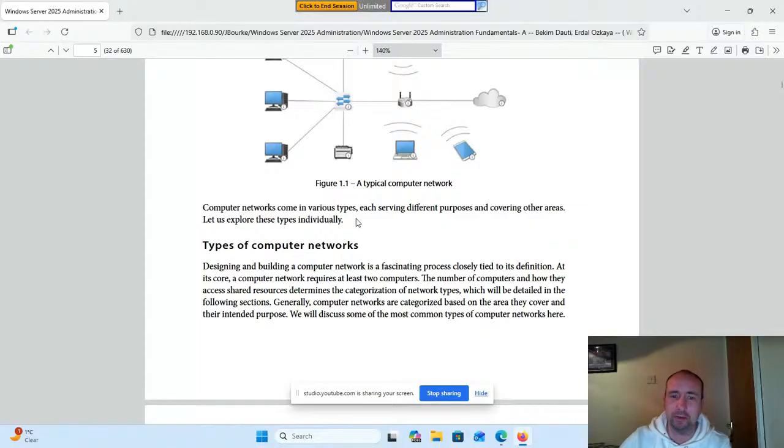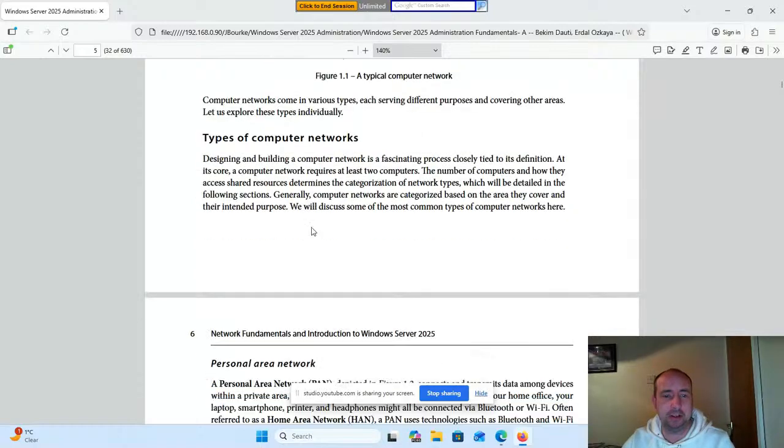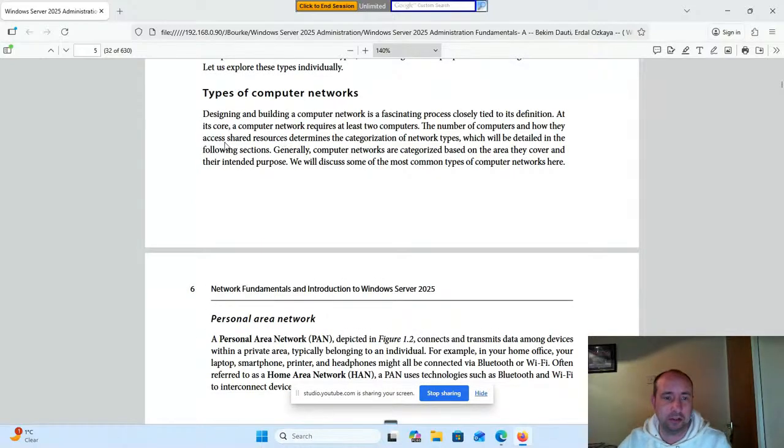Computer networks come in various types, each serving different purposes and covering different areas. Let us explore these types individually. Types of computer networks. Designing and building a computer network is a fascinating process closely tied to its definition. At its core, a computer network requires at least two computers.